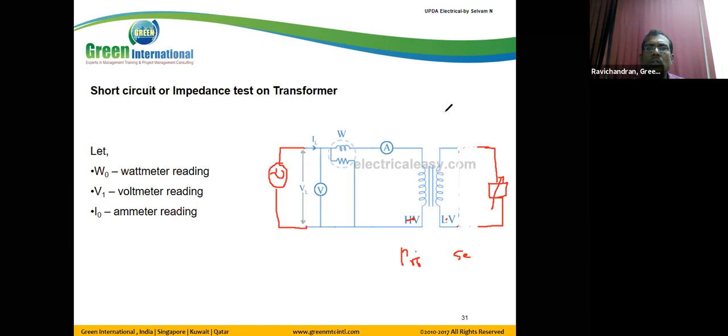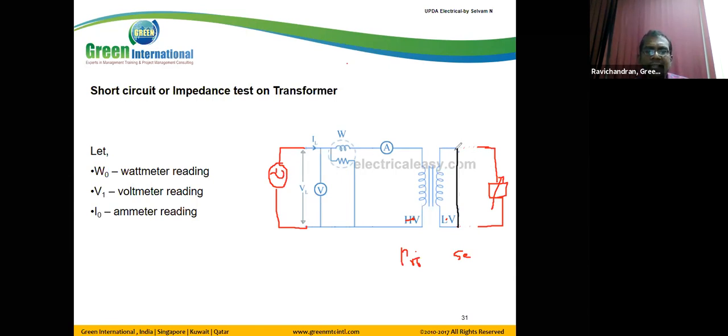Now we disconnect the load and short circuit. To conduct the short circuit test, we remove the load and short circuit the secondary winding. Now we give the power supply to the primary winding.